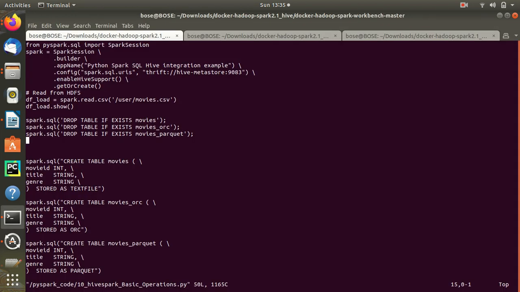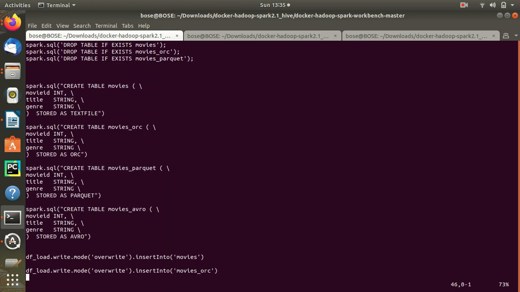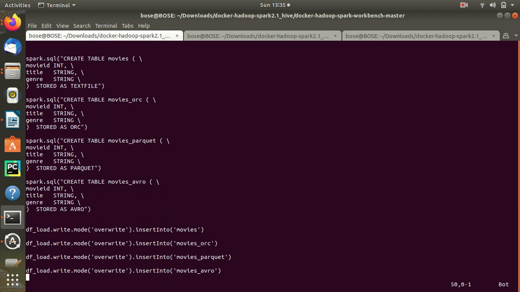Next, if these tables exist, then we can just drop them and create them again. These are different formats: ORC, Parquet, and Avro is also there. I have not dropped Avro, but ideally I should drop that.